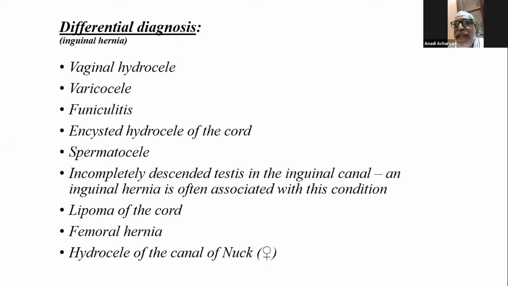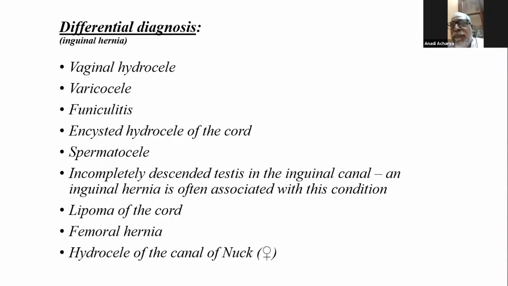Don't miss that, and don't forget to examine the opposite side for an occult hernia, so-called. That is not clinically obvious to the patient, but if you examine carefully, you can find a small hernia there, particularly in direct inguinal hernia in an elderly patient.